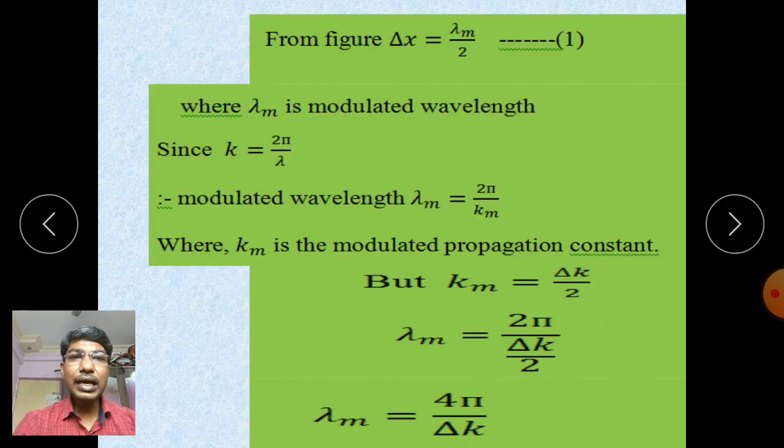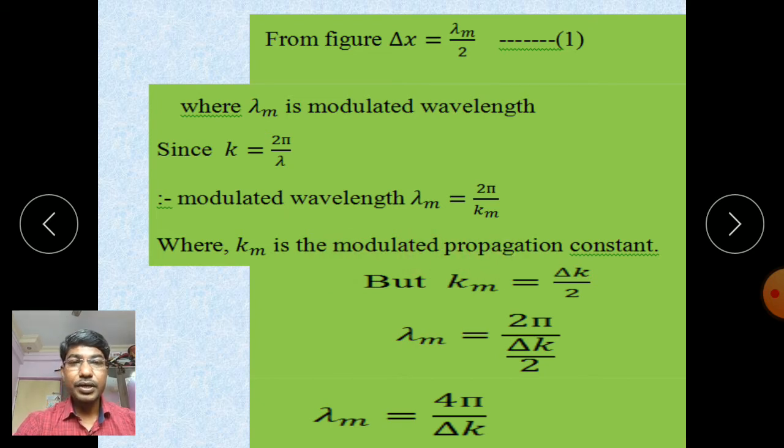From the figure we have delta x equal to lambda m by 2, where lambda m is the modulated wavelength. Also we know the propagation constant k is equal to 2 pi by lambda. Therefore the modulated wavelength lambda m is equal to 2 pi upon km, where km is the modulated propagation constant.